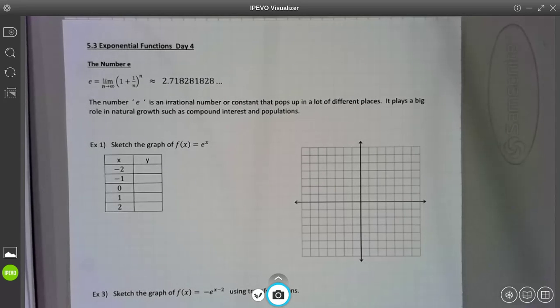Let's get started. So yesterday we were introduced to a new constant, a new number, the number e, right? And it's very important, and it'll pop up a lot in these exponential functions and the logarithms when we get there.